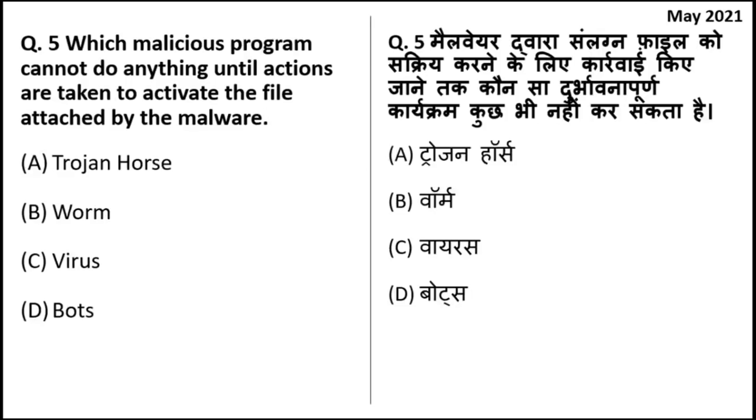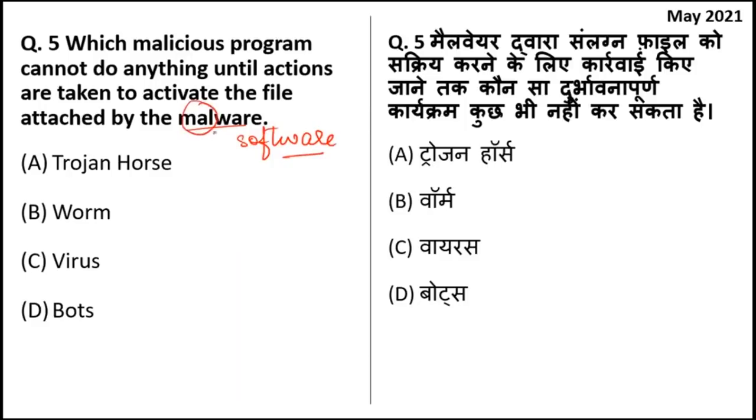Which malicious program cannot do anything until actions are taken to activate the file attached by the malware? So malware, if you have not heard of this term, malware is related to software. Like software, they are useful to do some kind of task like a web browser. But malware are those software whose main intention is to harm your computer.